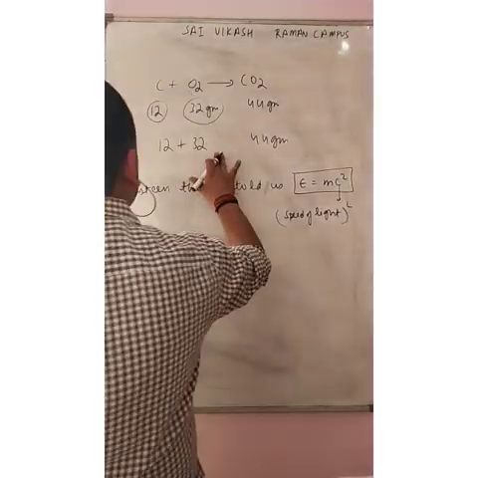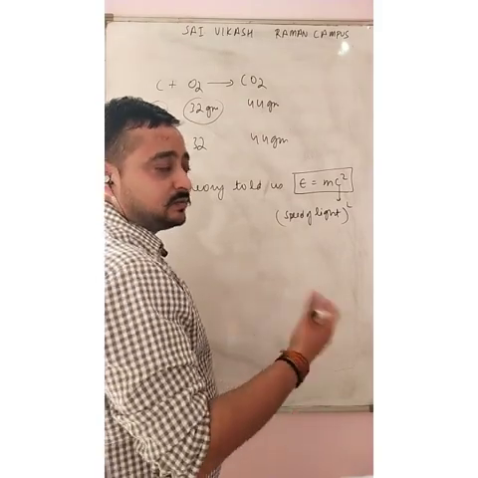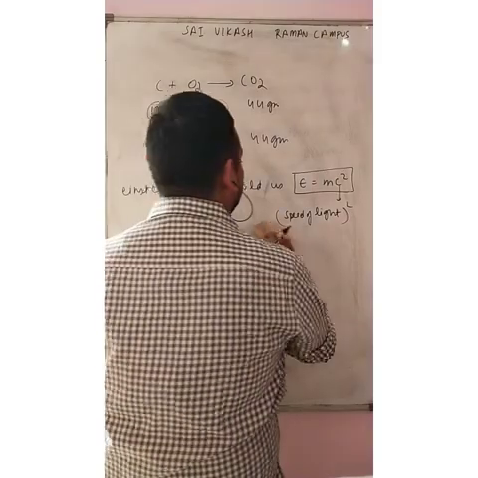So this was the law. At that time they didn't know about energy and mass conversion, so he put this theory forward and just approved it.